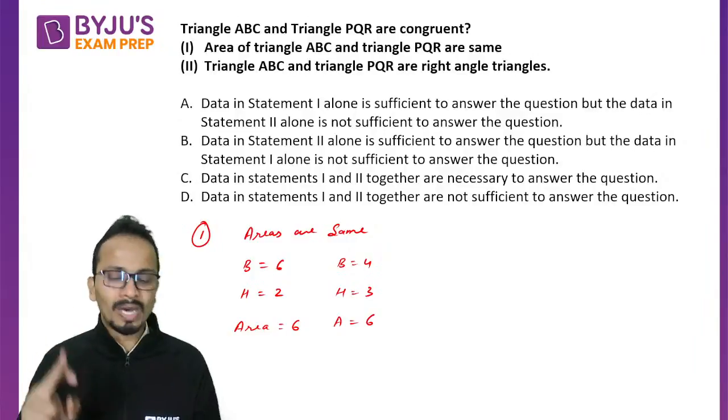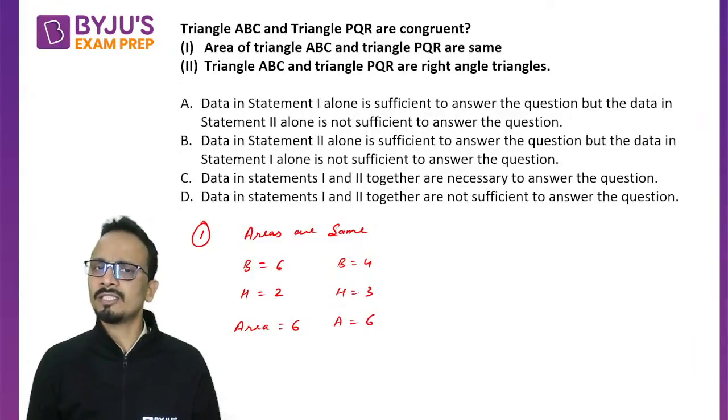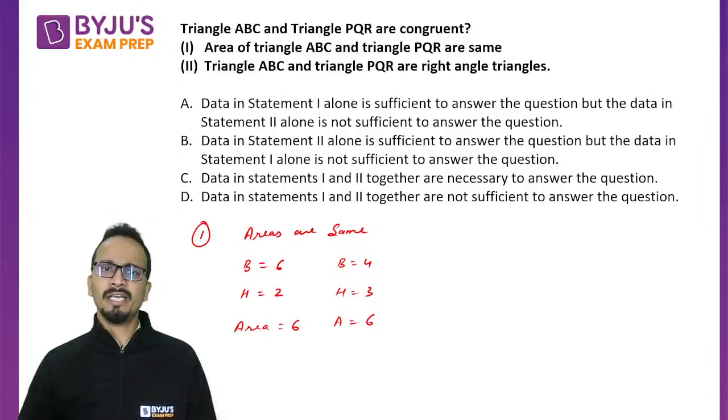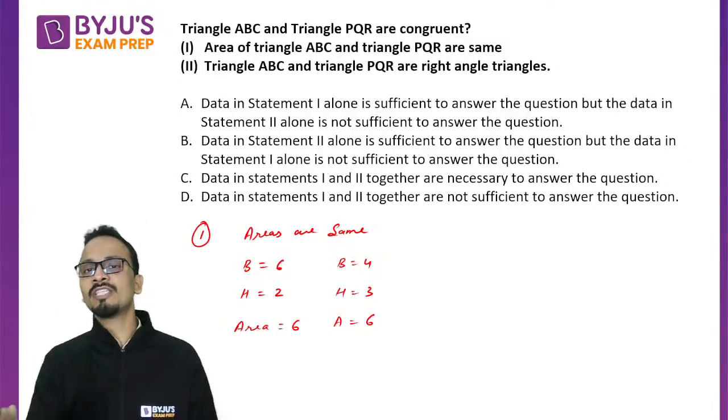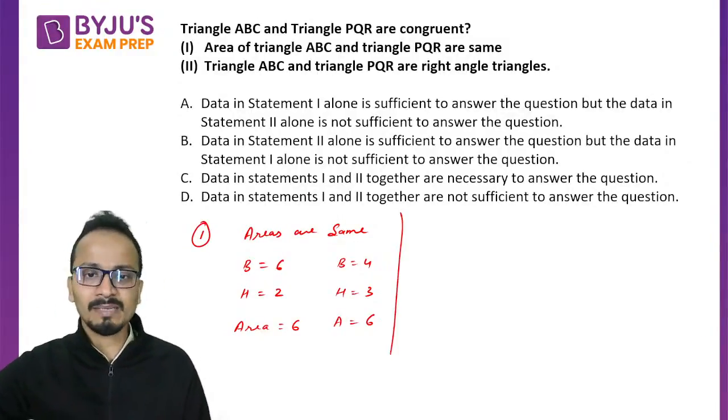So statement number 1 is not sufficient to answer the question. So the answer cannot be option A. The area is the same, but that doesn't mean that the triangles are congruent. Even if the areas are the same, you cannot say that the triangles are similar. Okay, that is a separate case.